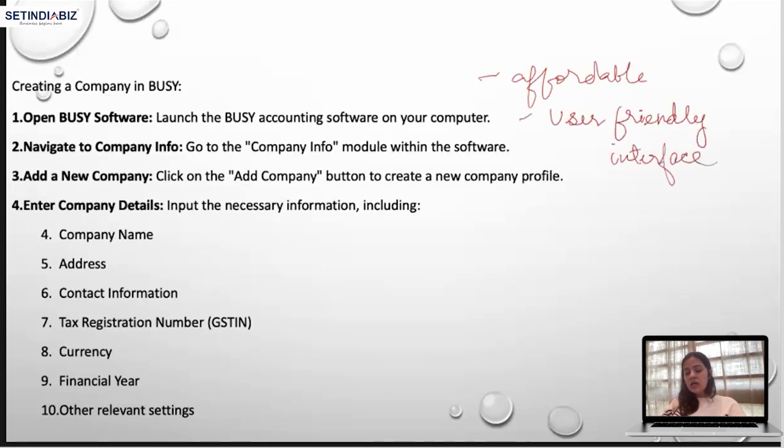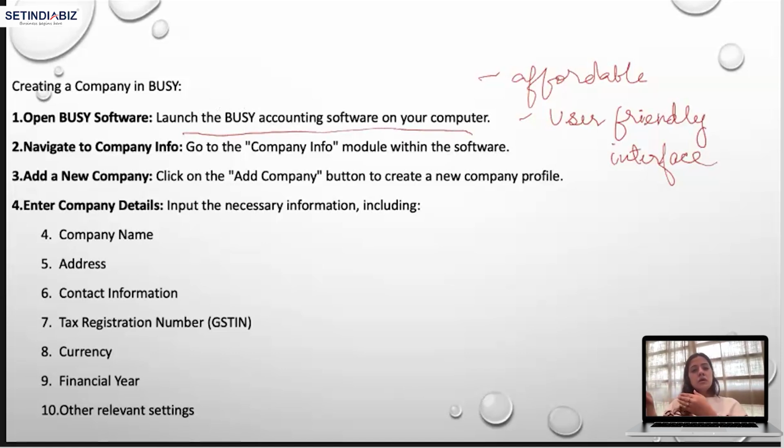So it has user friendly interface, which we will see in coming slides. How does it look like? And let's see. Just let's read how do we create a company in busy accounting software. So first what we have to do is open busy accounting software. We need to launch the busy accounting software on your computer, right?